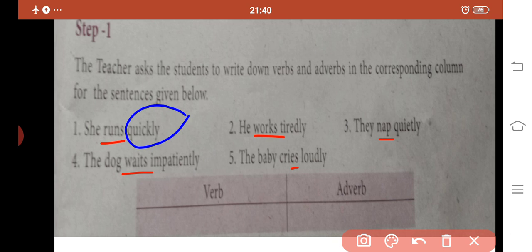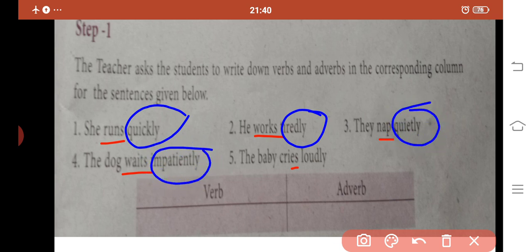She runs quickly. How does she walk? She walks tiredly. So quickly, tiredly, quietly, impatiently and loudly are adverbs. We are going to select these words and write them under the adverb column.